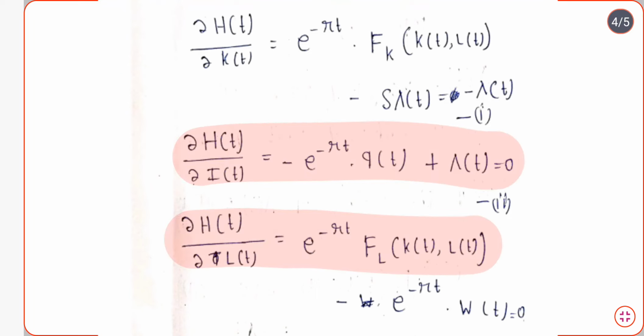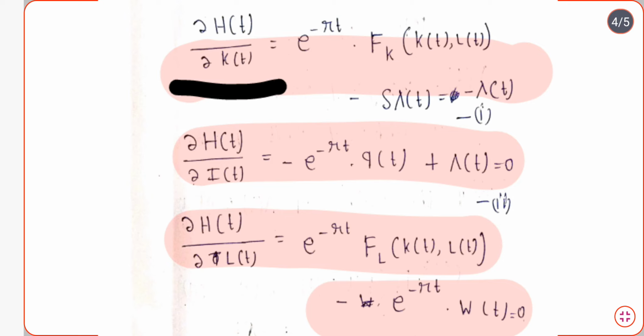We have to remember that all of these partial derivatives with respect to Kt, It, and Lt are equal to 0, but in the case where we take the partial derivative of Ht with respect to Kt, we have to write it as equal to minus lambda dot t. To understand that, we have to understand what is basically lambda t into Kt.